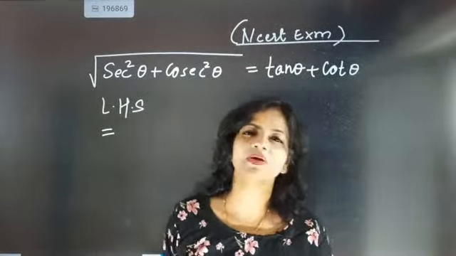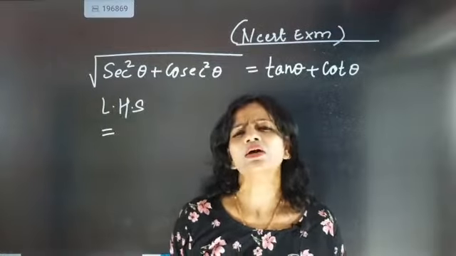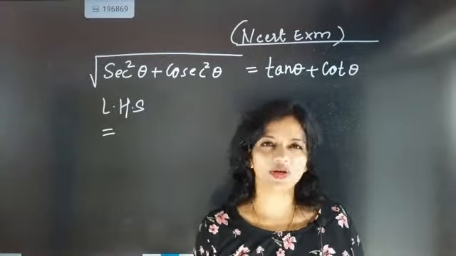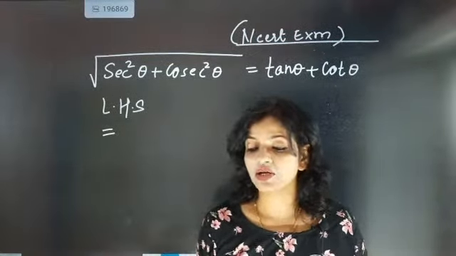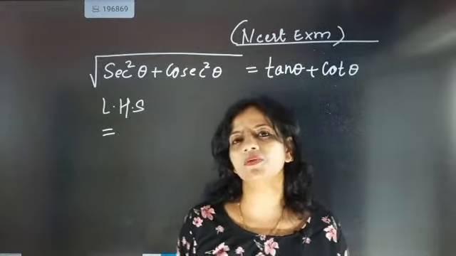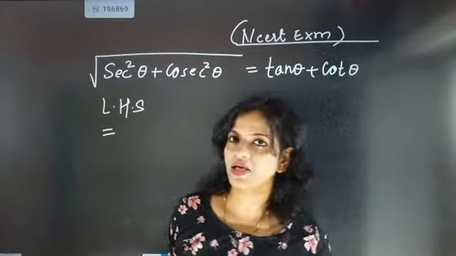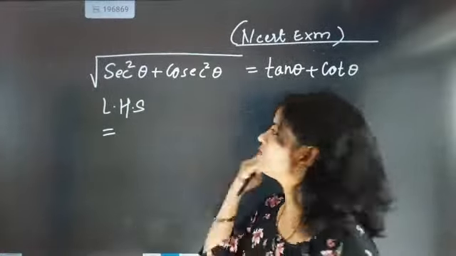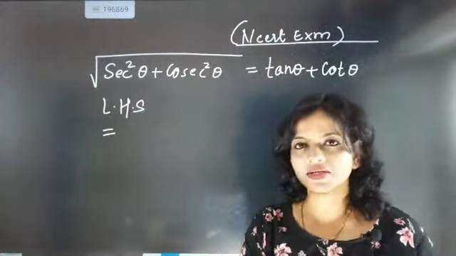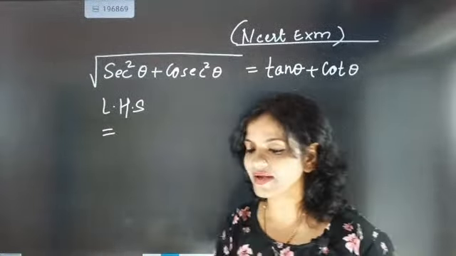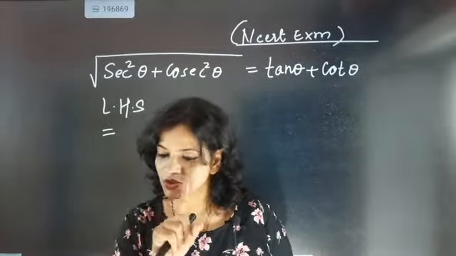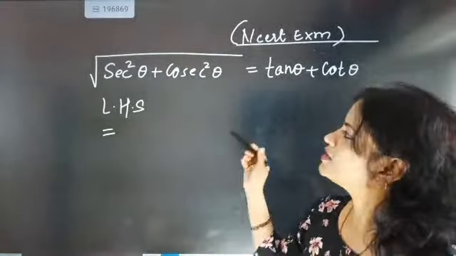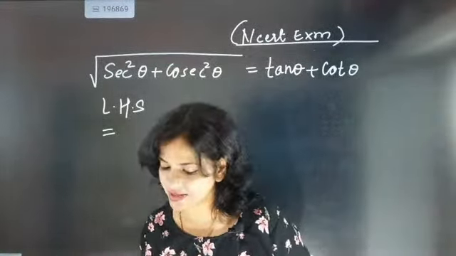It's a very simple one, but sometimes when these types of questions come, we lose the grip of understanding. See here, this side the trigonometric ratios are secant square theta and cosecant square theta, and that side is tan theta and cot theta. That is actually different. So now what else are we going to do here?